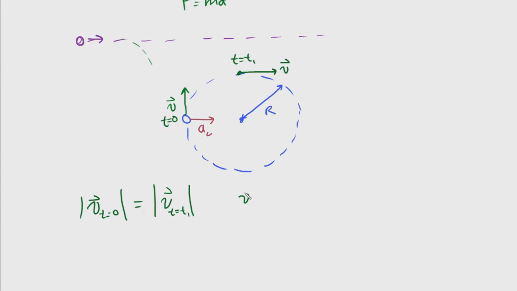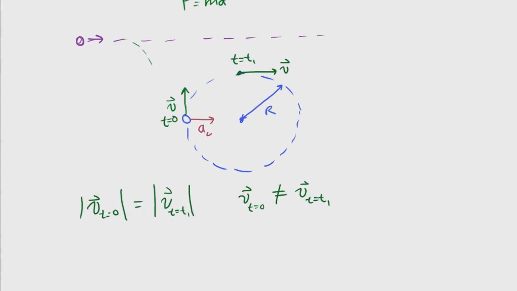So what we can say is that the velocity vector at t equals 0 does not equal the velocity vector at t equals t1. And since this is true, there must be some sort of acceleration vector that is changing this velocity. And that's this centripetal acceleration.